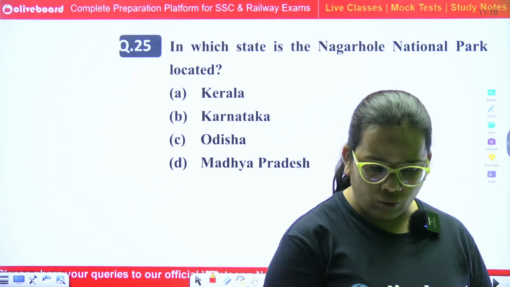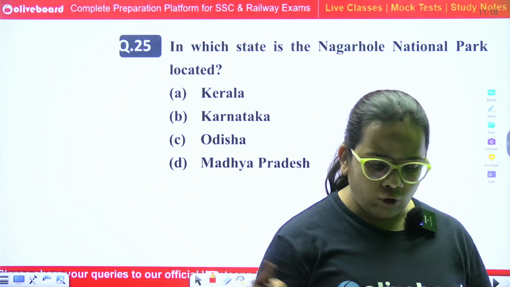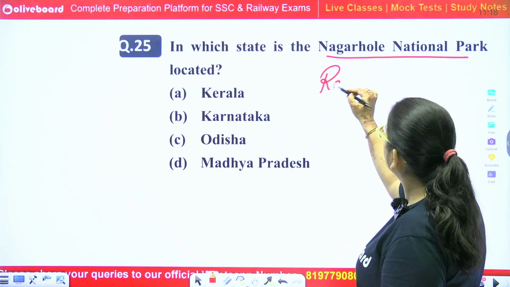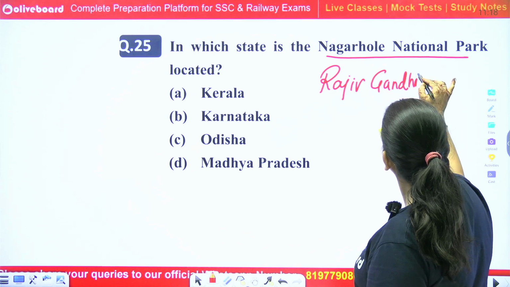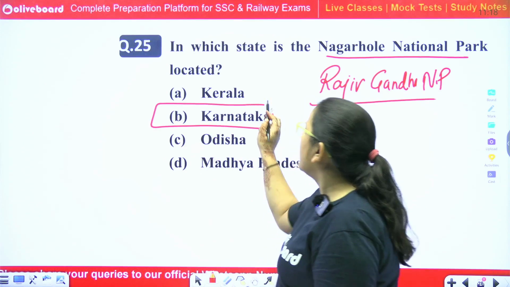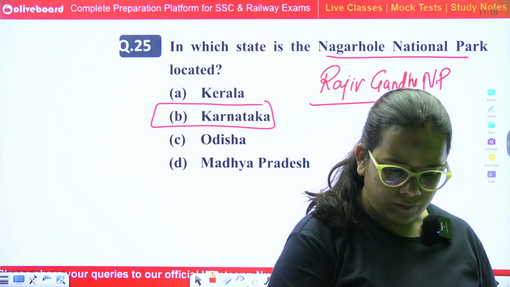Nagarhole National Park, okay. It is also known as Rajiv Gandhi National Park. Right? And it is located in the Karnataka state. Correct answer is option number B. Next question.